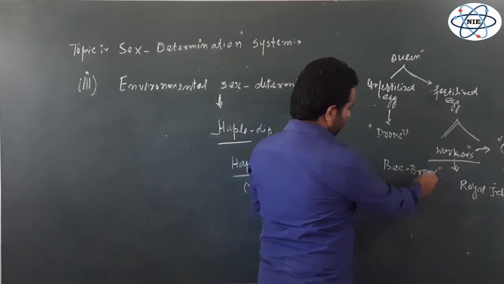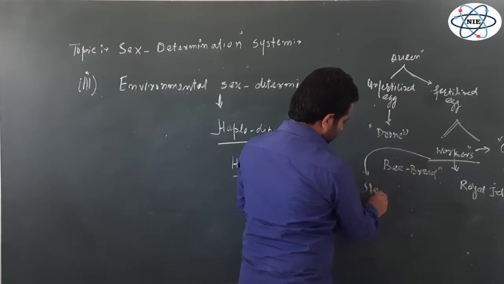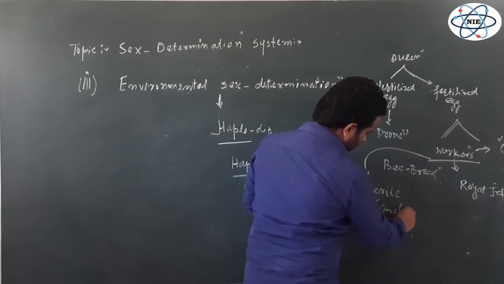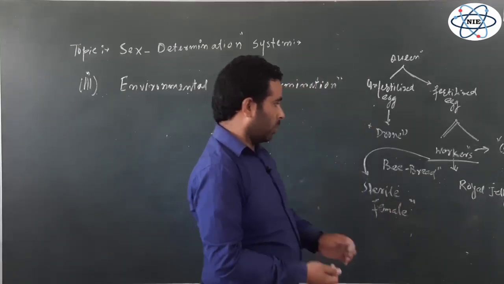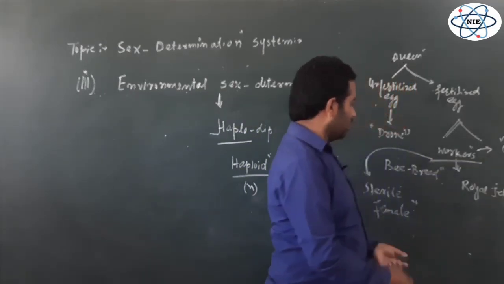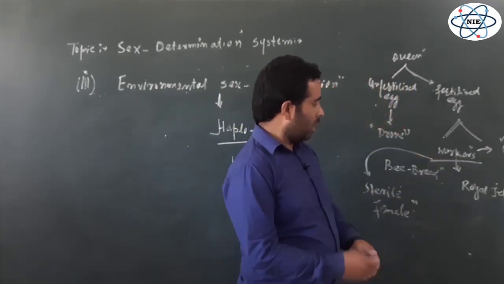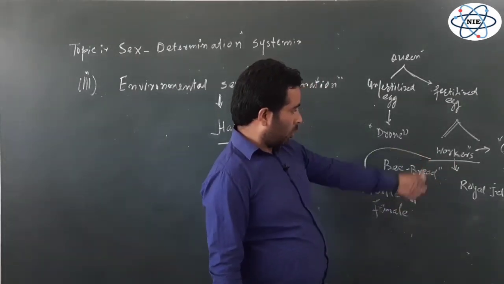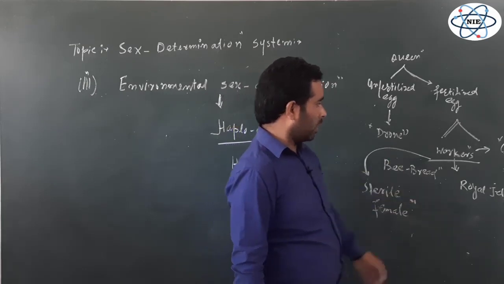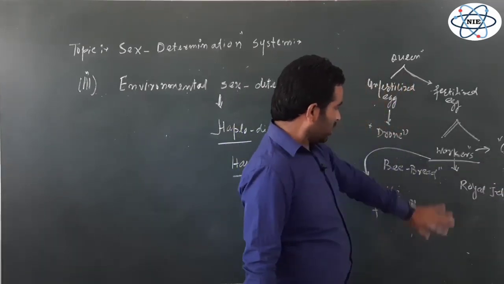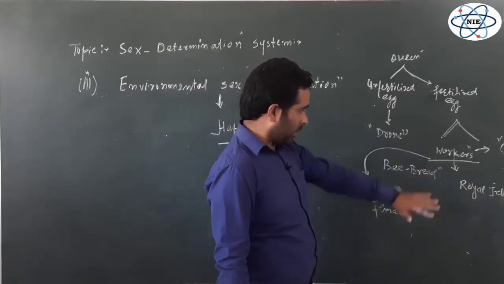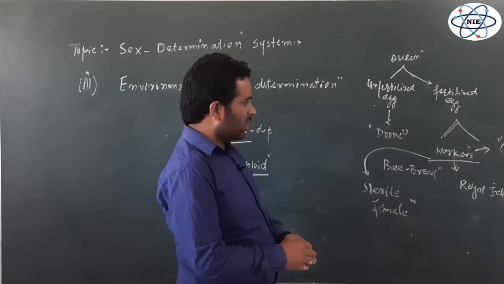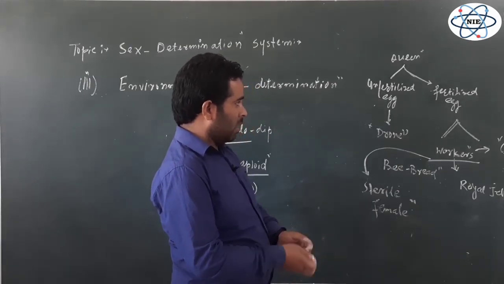And by the way, these workers are sterile females. They do not show reproduction. The process of reproduction is only shown by the queen, not by the workers. So workers sacrifice their reproduction, they abolish their reproduction. Reproduction is only done by the queen. But how the workers develop and how the queen develops is a different story.